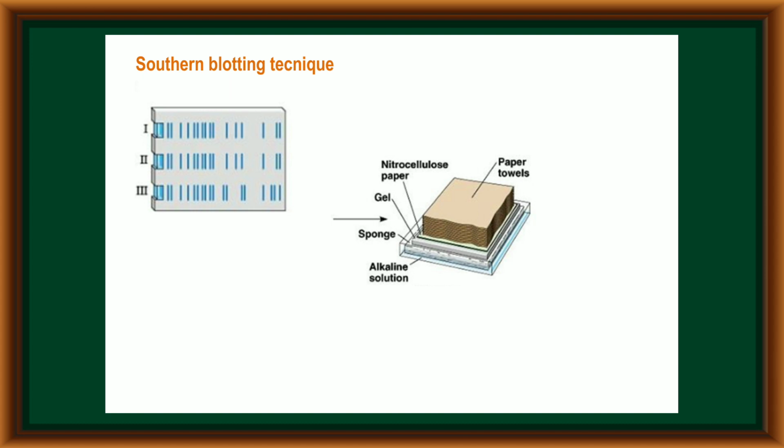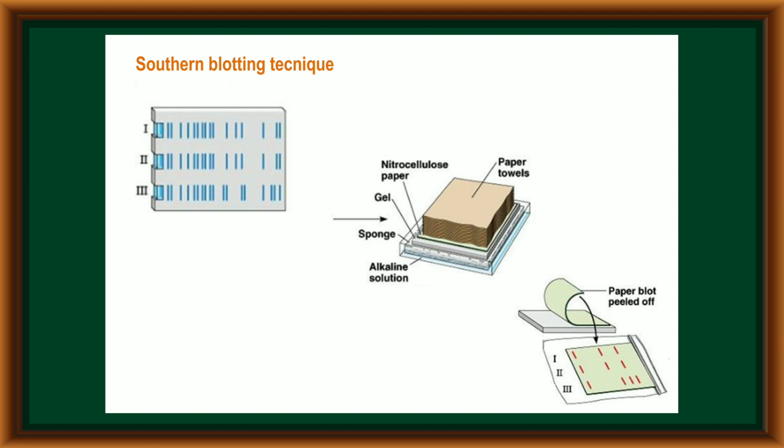For the transfer of these DNA fragments onto the nylon membrane, paper towels are kept on the gel piece for a few hours, and the DNA fragments are transferred to the nylon membrane. Now it is helpful to identify their sequence. The main theme of this technique is that it helps to transfer the DNA fragments from the gel piece to the nylon membrane.